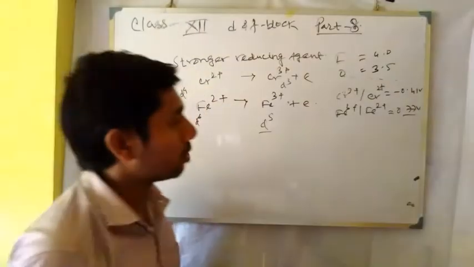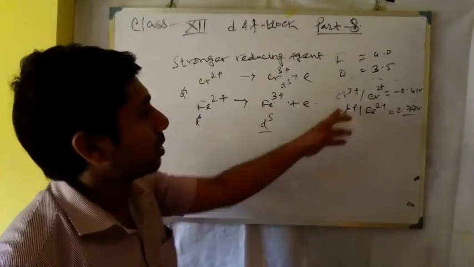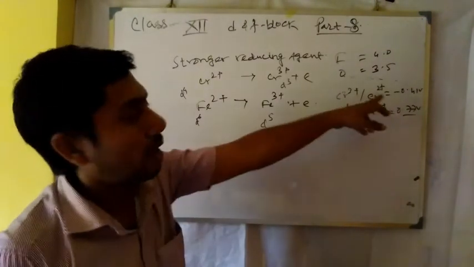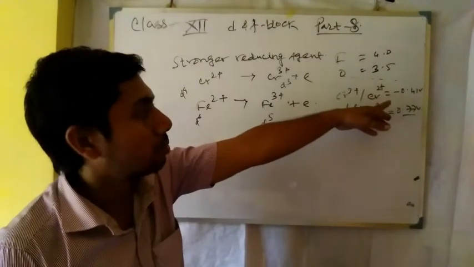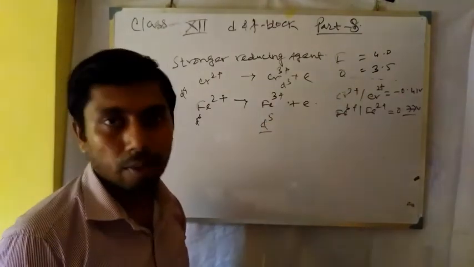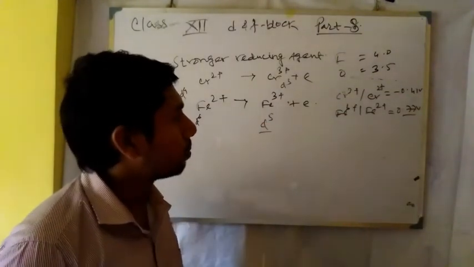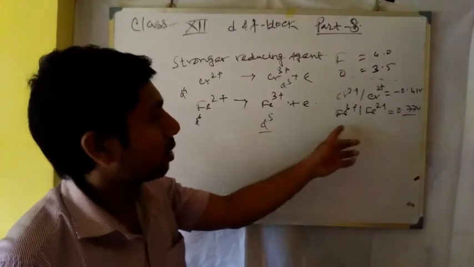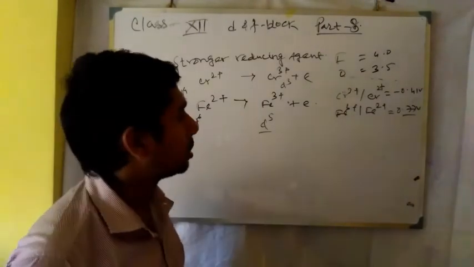So from this value we can predict that Cr2+ is a highly reducing agent, because it comes with the more negative value for Cr3+ to Cr2+, but for iron 3+ it comes with a positive value.